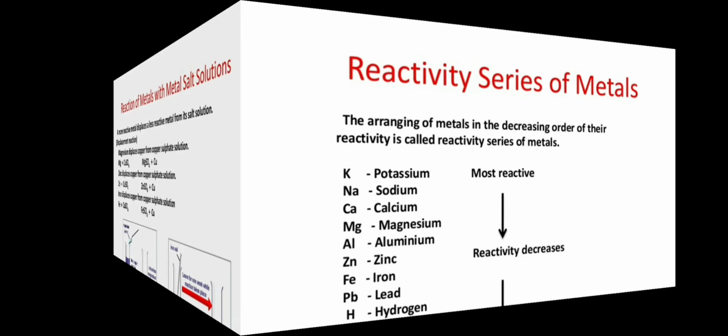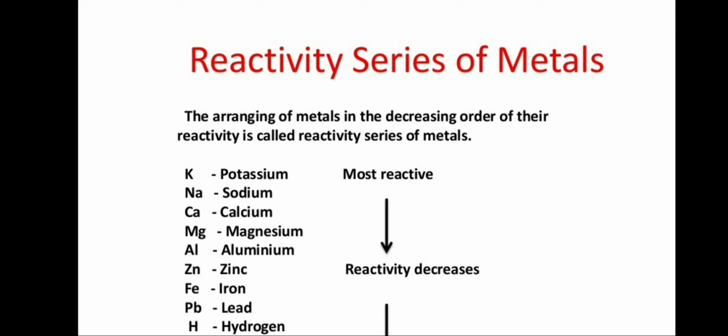What is called the reactivity series of metals? It is the arranging of metals in the decreasing order of their reactivity. We know that the reactivity of metals is different. Some metals are more reactive and others are less reactive. The metals are arranged in the decreasing order of their reactivity, and this is called the reactivity series, which was introduced by Morgan.